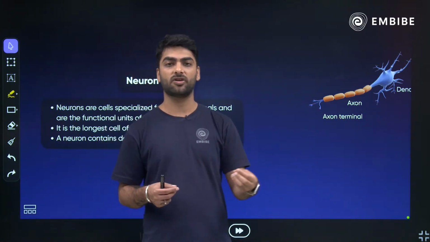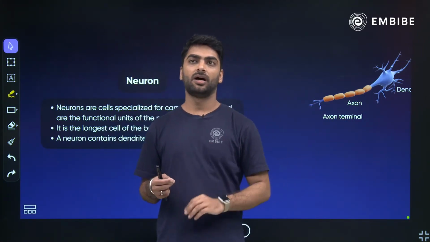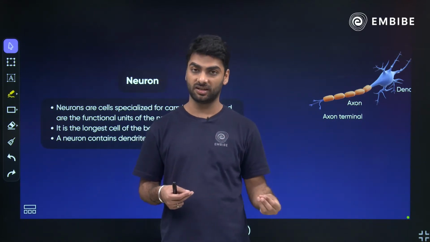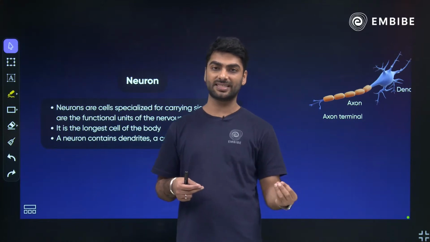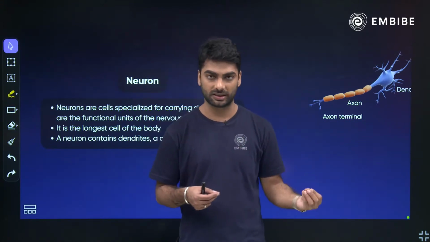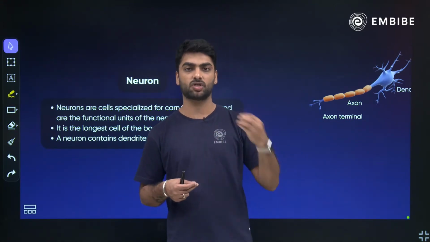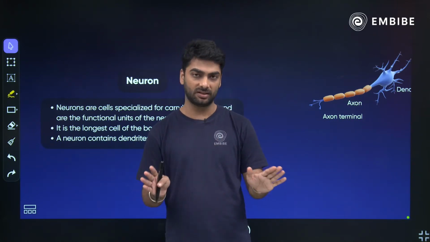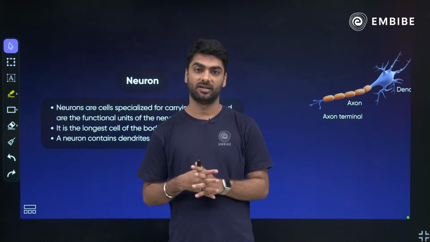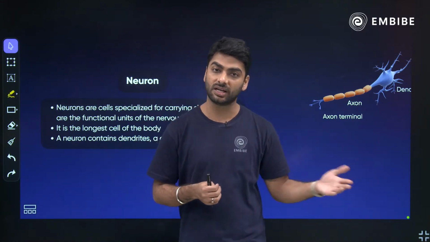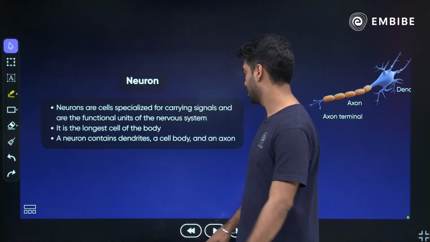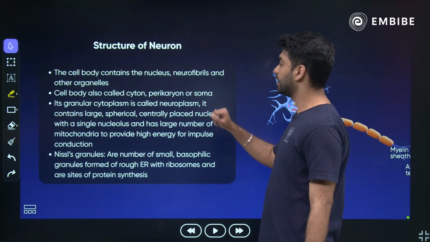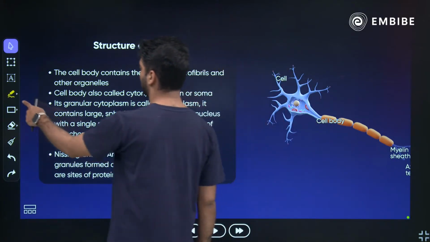It is the longest cell of the human body, and जो special feature है neuron का is that neuron cannot divide. Neuron is a non-dividing cell. अगर neuron को कोई भी चोट लगती है, if the neuron gets damaged or injured, then it is a permanent damage. It cannot be healed because neurons cannot divide. ठीक है? Yes, Tejas. Then they contain nucleus, neurofibrils and other cell organelles.